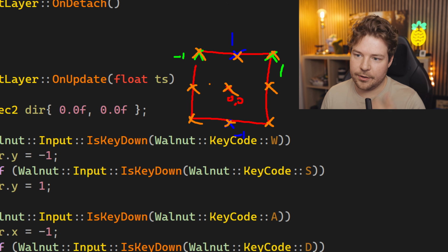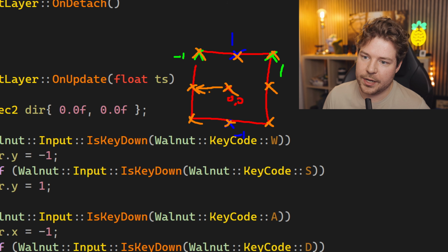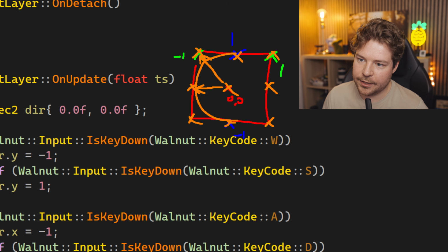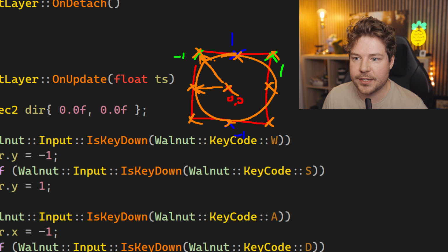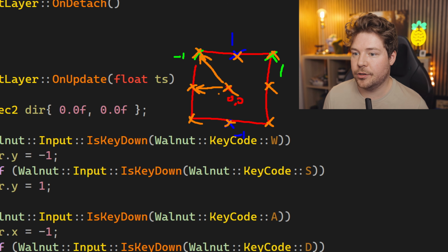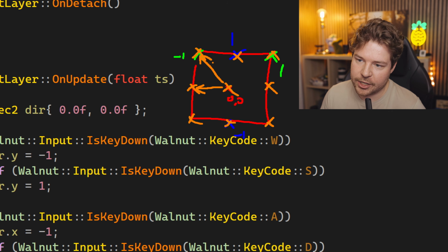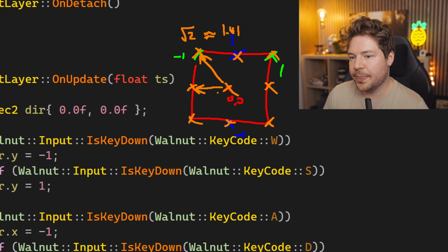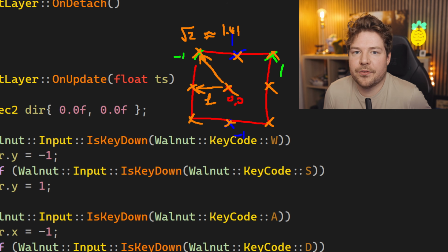Now what you might be seeing here as well is that the distance between these two is actually shorter than the distance between these two, which means that if we do select this as a direction, it's not going to be like a unit sphere in the sense that the distance from the center to the edge is the same whichever direction we go in. It's a square, and so we can actually move, I guess, more. If we just apply that to our position, then we'll be moving faster if we move into these diagonal directions. And that's because the length here is basically going to be like the square root of 2, which is like roughly 1.41 or something, whereas here the distance is just going to be 1. And so we basically end up moving 40% faster.